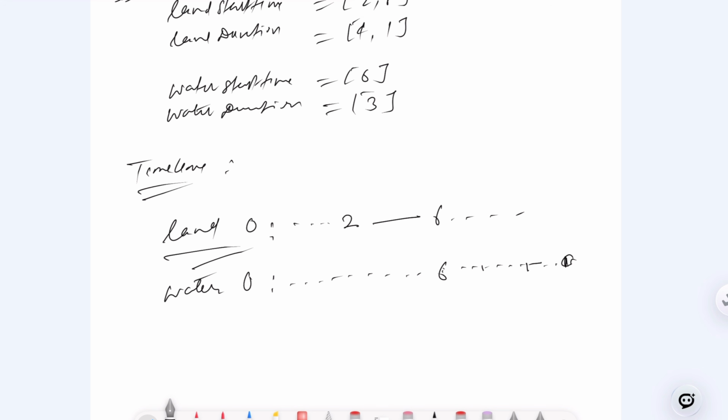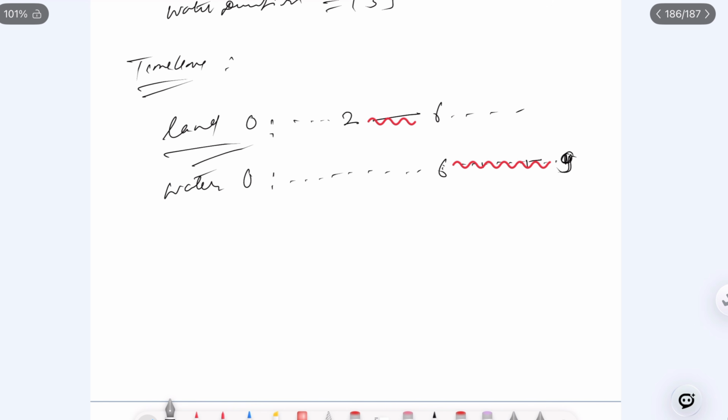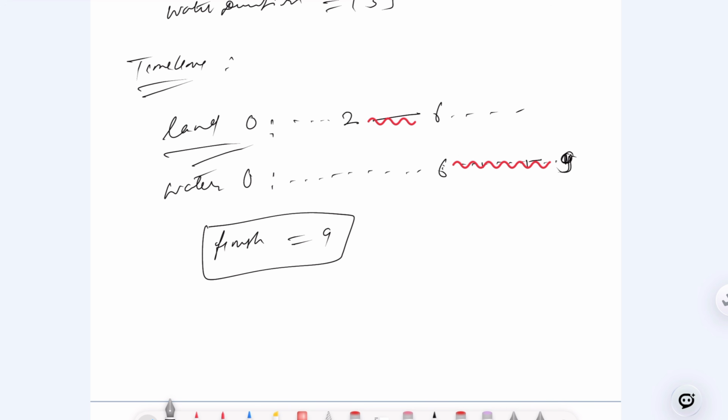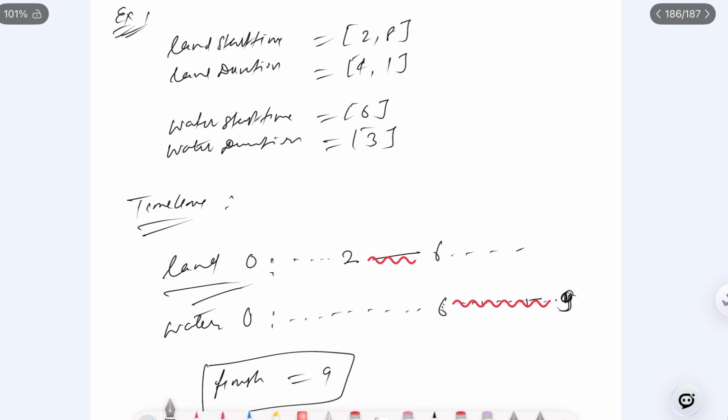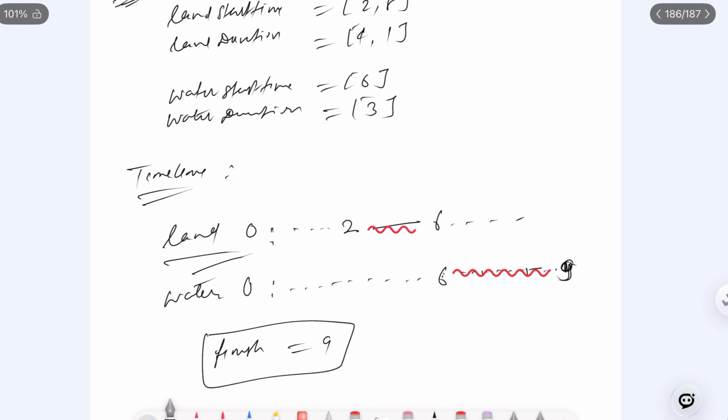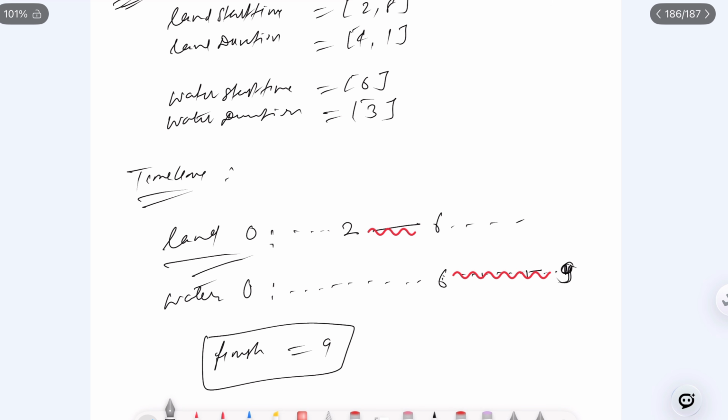So it means the finish is at 9, correct? Water finishes at 9. That is the best answer for this example, guys. I hope you understand. Pause it and try to understand what we are trying to say here.